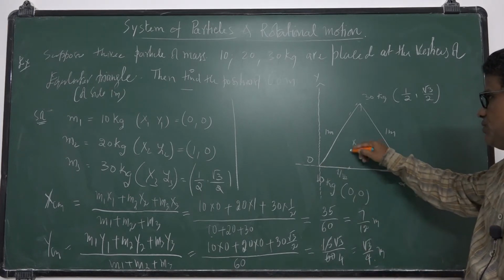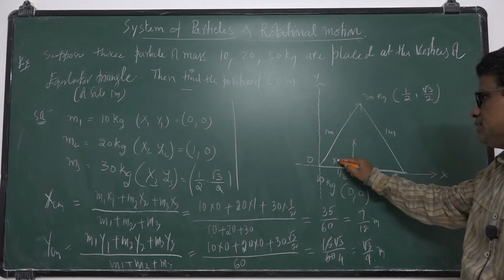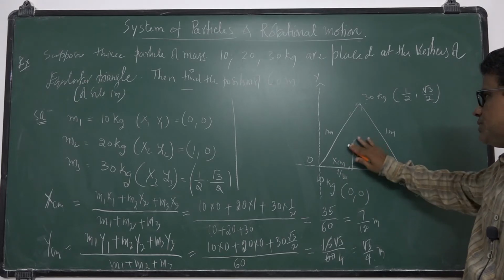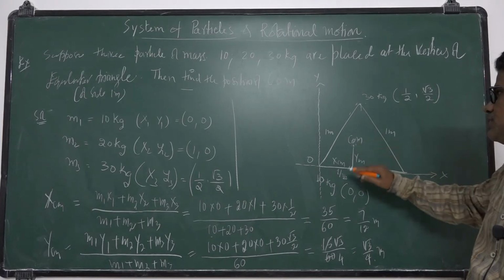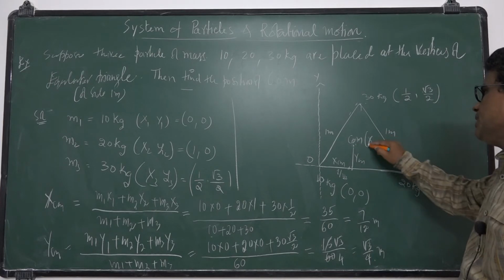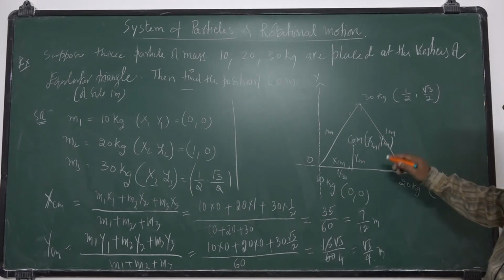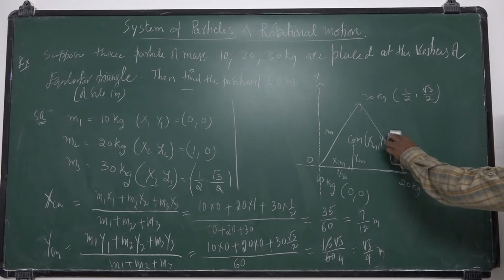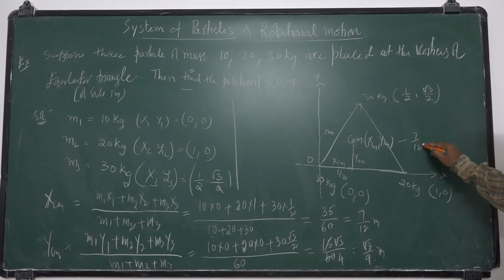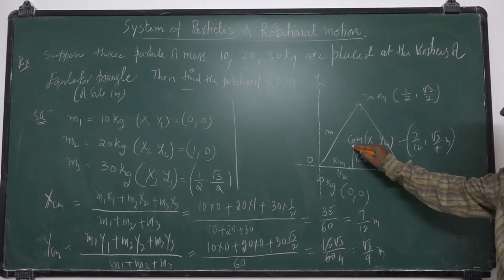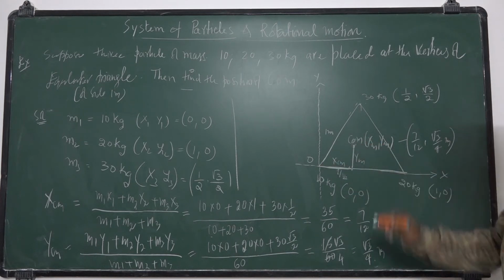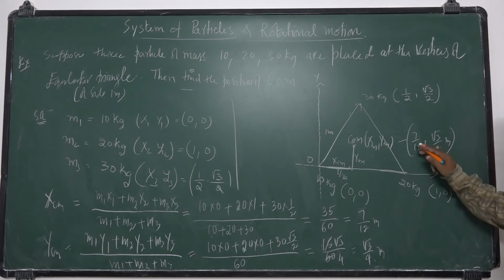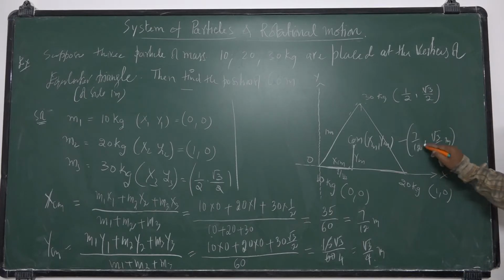So here the center of mass lies at this point, with x coordinate 7 by 12 and y coordinate root 3 by 4.